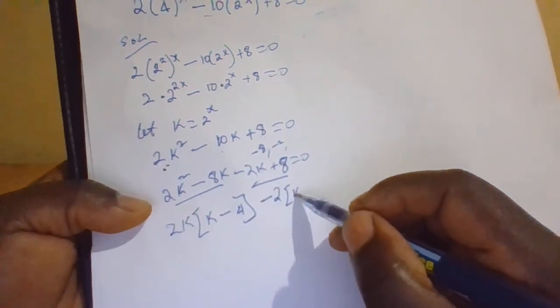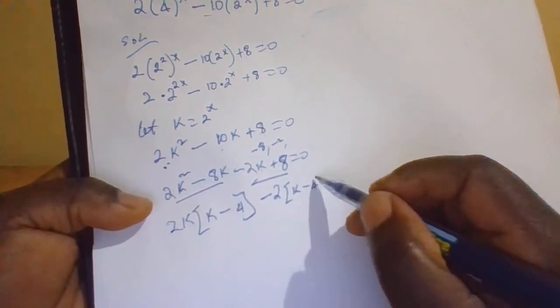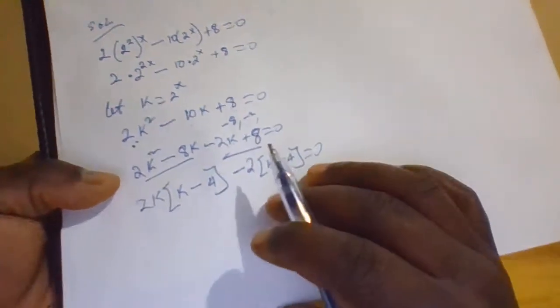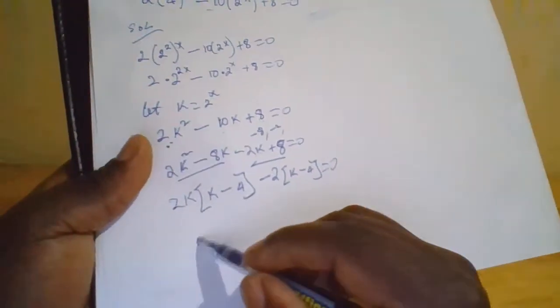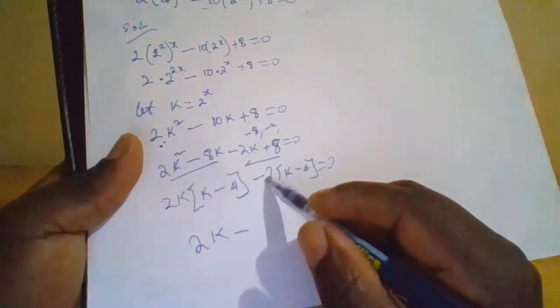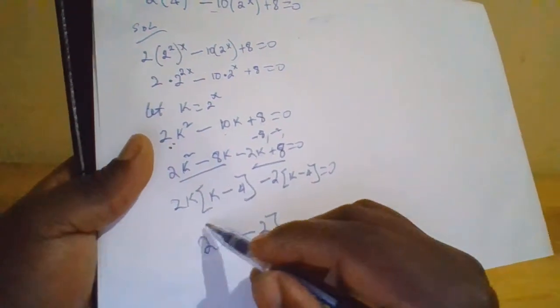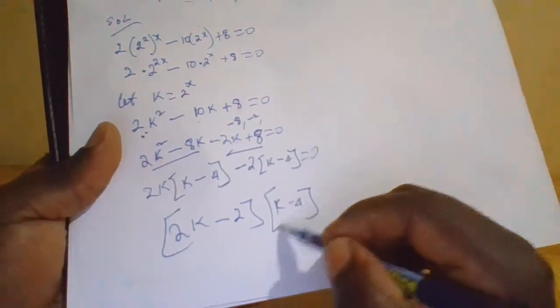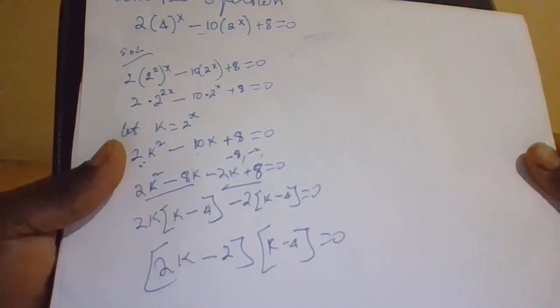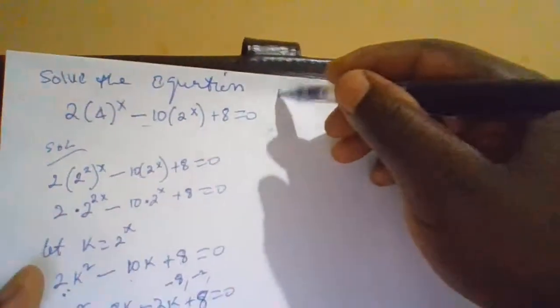We remain with k minus 4. Therefore, here we have 2k minus 2 into k minus 4 equals 0.